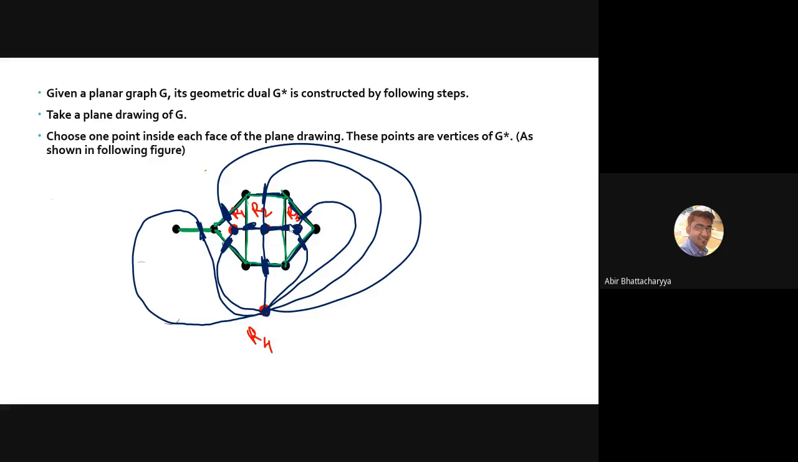So let's start to figure out what is going to be your exact dual. So in a dual, how many vertices will there be? The 4 vertices, because there are 4 regions. So how many regions of G? Regions of G equals 4.